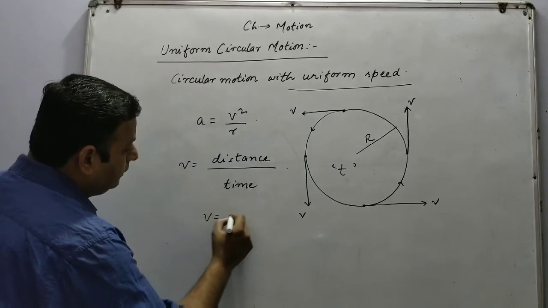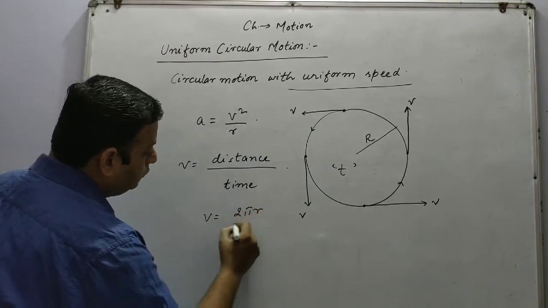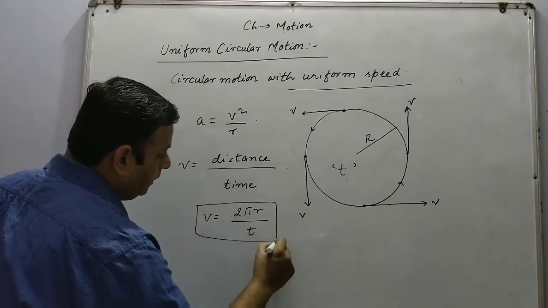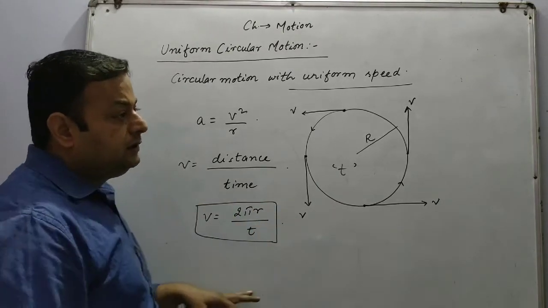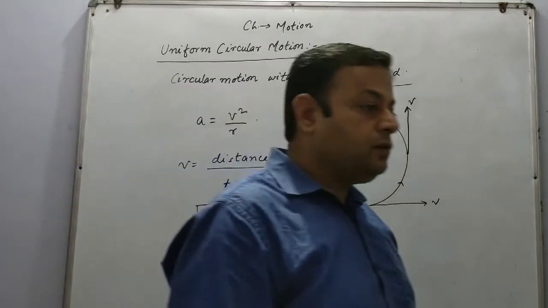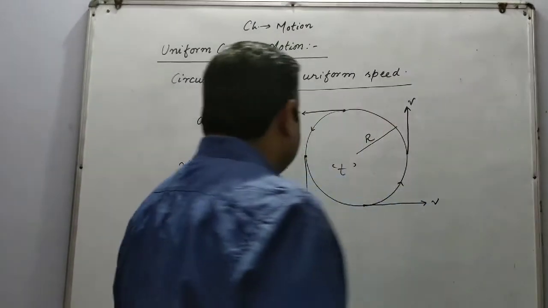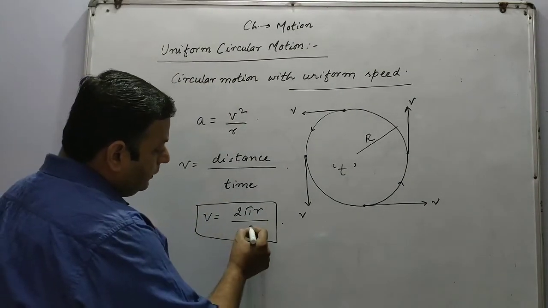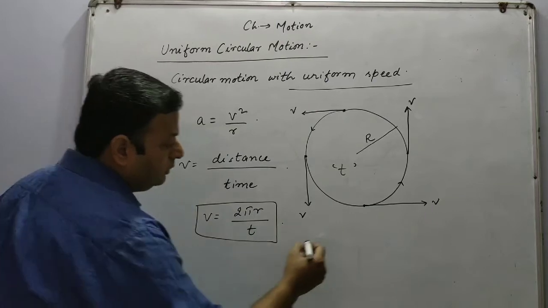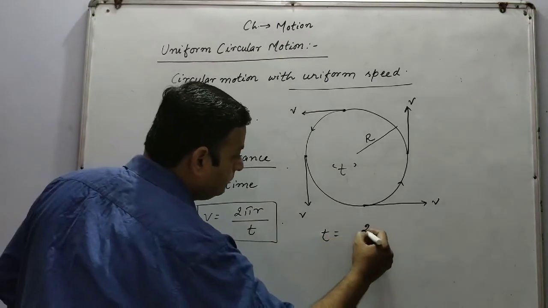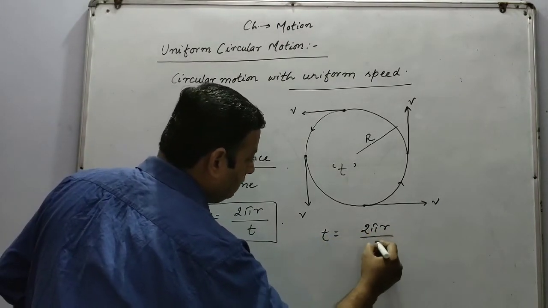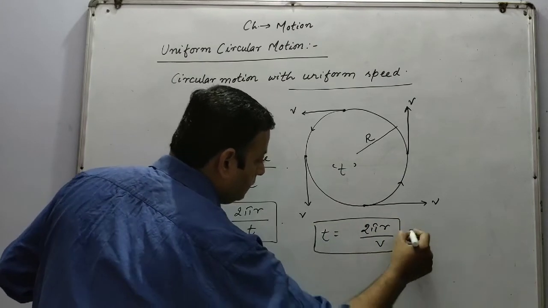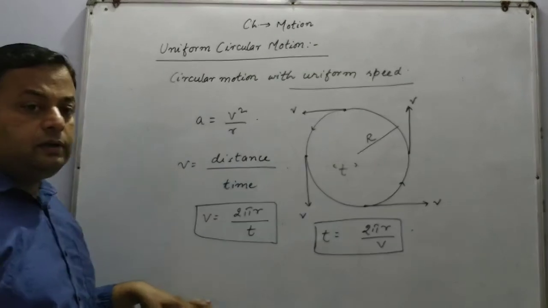So, velocity is equal to 2 pi r by t. This is the formula of the linear velocity. Now, from this formula we can take out the time period of the circular motion. T is equal to 2 pi r upon v. So this will be the formula of the time period.